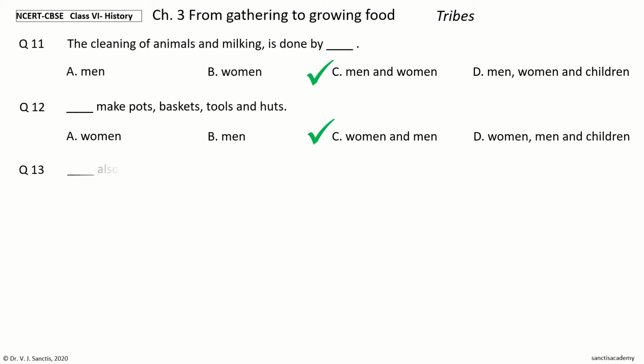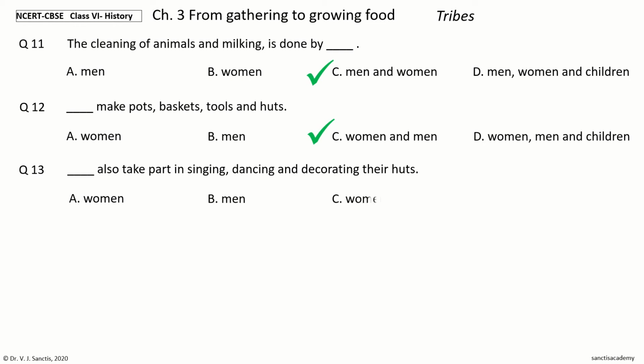Question 13. Dash also take part in singing, dancing and decorating their huts. The options are women, men, women and men, women, men and children. Your time to choose. And the answer is women and men. So, women and men also take part in singing, dancing and decorating their huts.